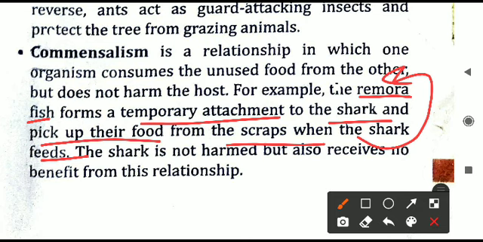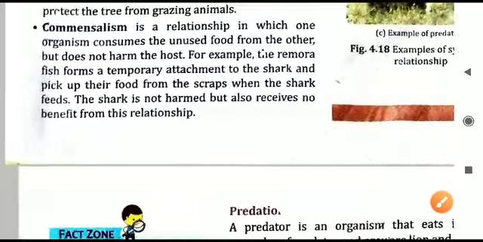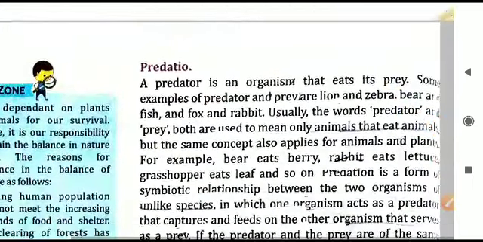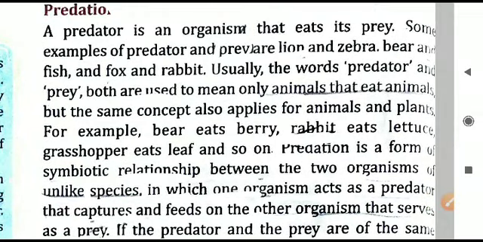So the remora fish is actually getting a benefit. It gets the food without searching. The shark is doing the work, searching for the food and all. When the food is being used there, whatever remaining thing is there, the remora fish will eat. So no one is being harmed, but one is getting benefit. So that is what is called commensalism. These are the different types of symbiotic relationships in existence in the ecosystem.